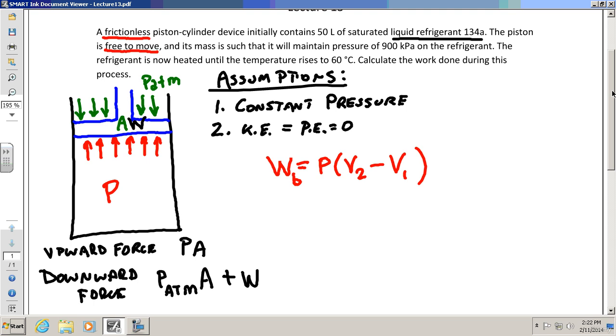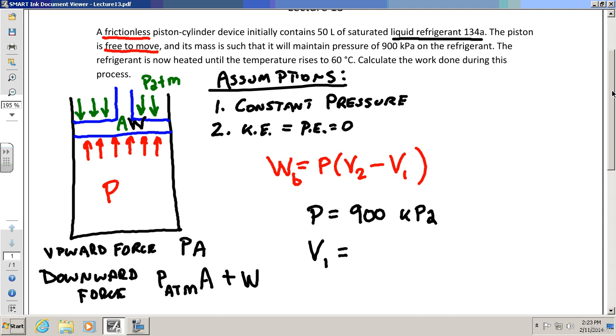So all we now have to do is figure out P, V2, and V1. The good news is 2 out of those 3 things are given to me in the problem. What's P? 900 kPa. Good. What else do I know? I know the volume at state 1, right? It says a frictionless piston cylinder device initially contains 50 liters of saturated liquid refrigerant 134A.